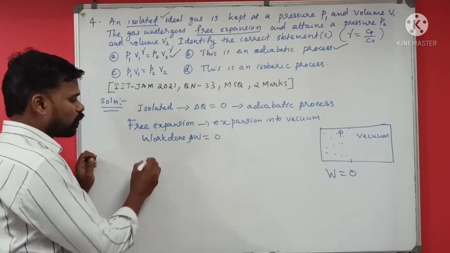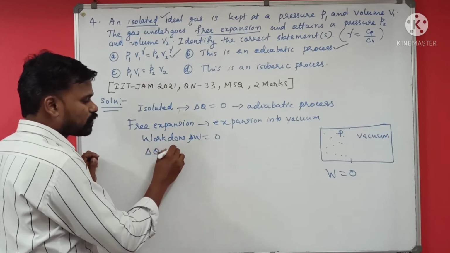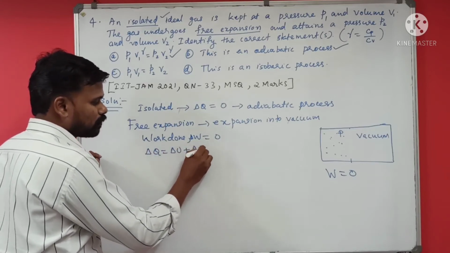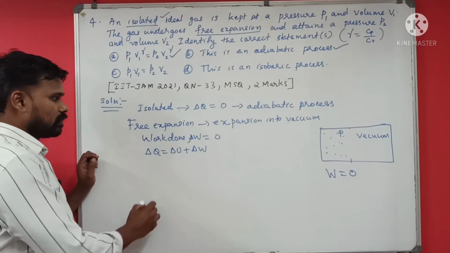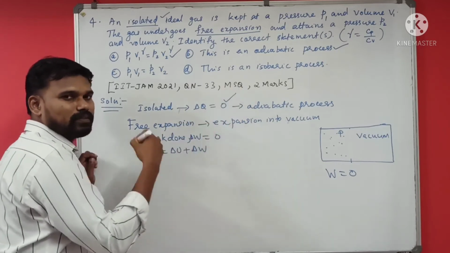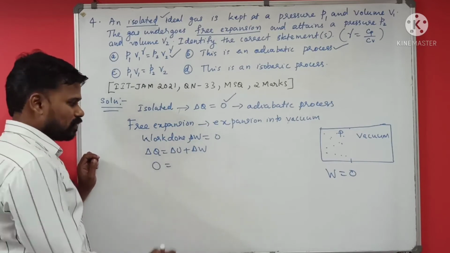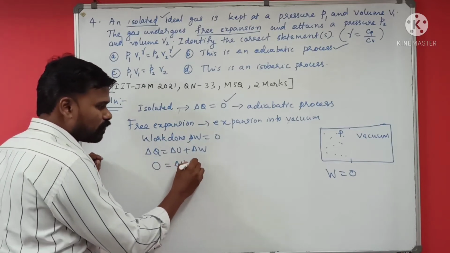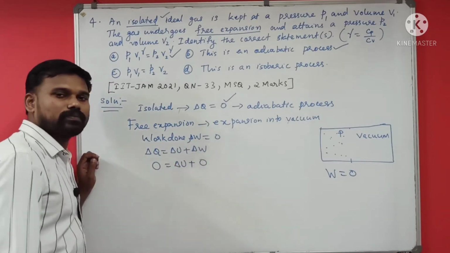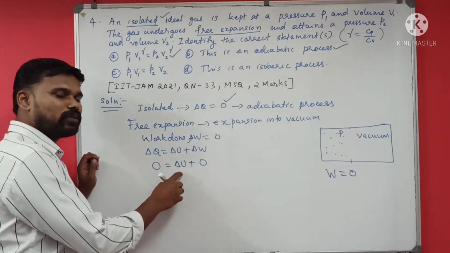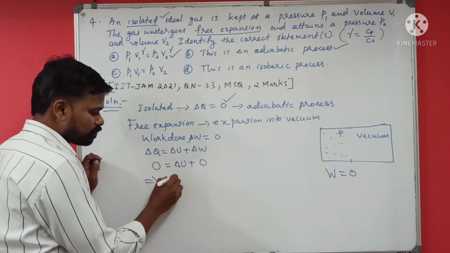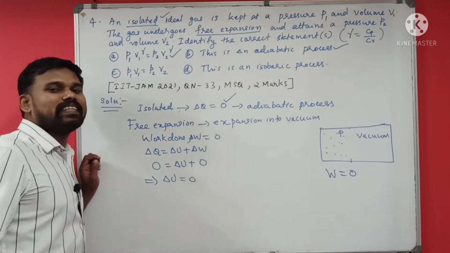So from the first law, delta Q is equal to delta U plus delta W, here in this question it is isolated, so delta Q equal to 0, and also we have delta W as 0. So what is the value of delta U? Delta U will be 0. There will not be any change in the internal energy.